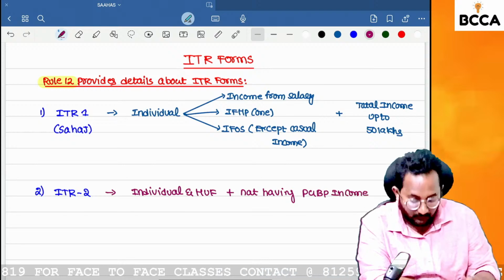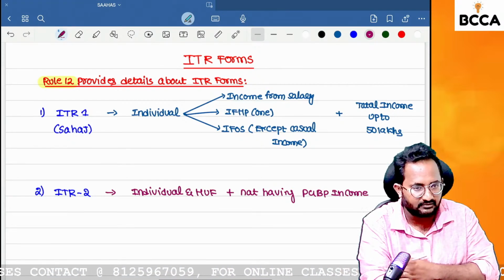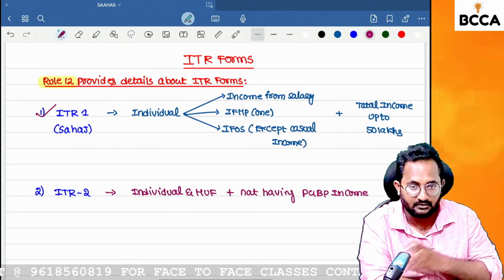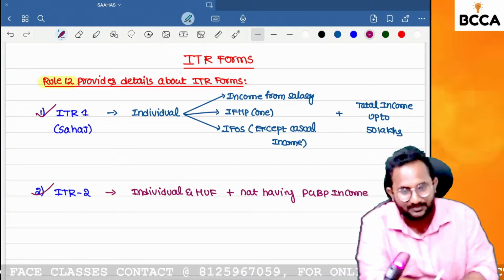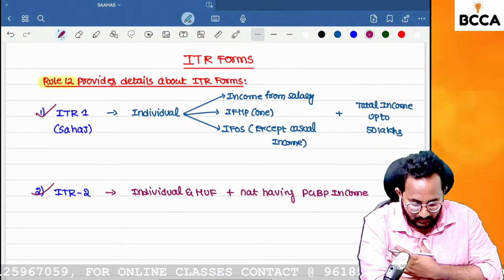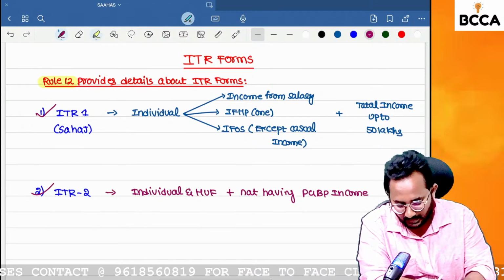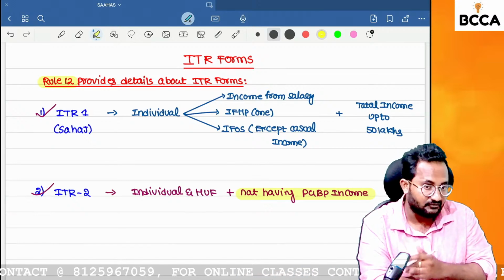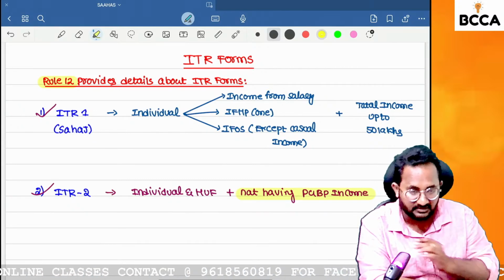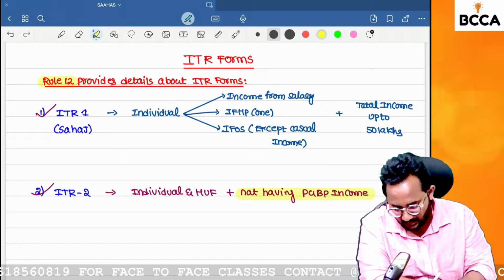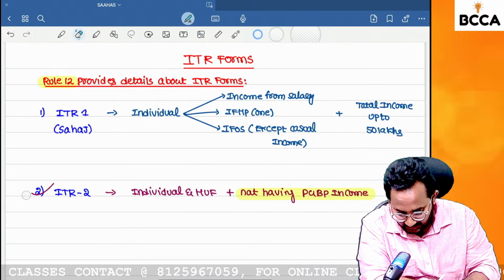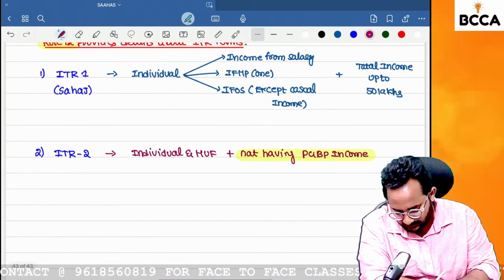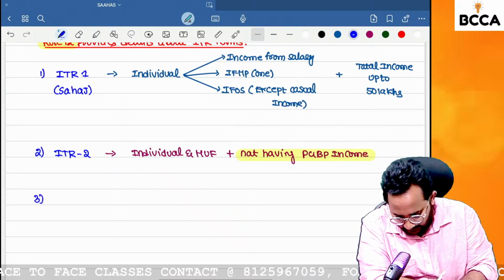That means, if I have capital gain income, can I file the ITR 1? No. But you can file ITR 2. So I don't have any PCBP income, but I have casual income, I have capital gain income, I have income from house property from 5 houses, and I have salary income. I can go with ITR 2. ITR 1 can be filed by an individual, but ITR 2 can be filed by an individual or HUF. Next, shall we go with ITR 3?